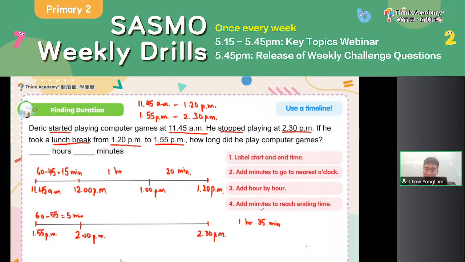Then we add hour by hour. But can I add another hour to this 2 p.m. here? Cannot, because then we will reach beyond 2:30 p.m. already. So we just move on from 2 p.m. to 2:30 p.m. That will be 30 minutes, right? So this part, the second part, after the lunch break, it will be 5 minutes plus 30 minutes.